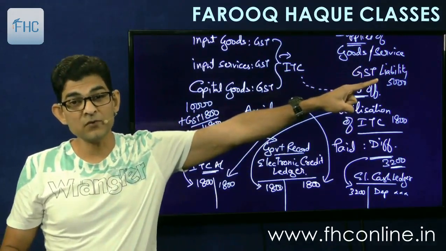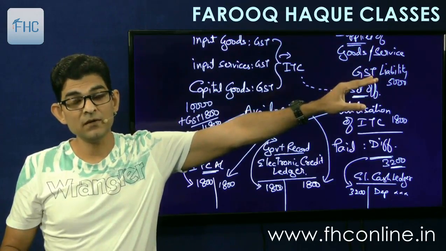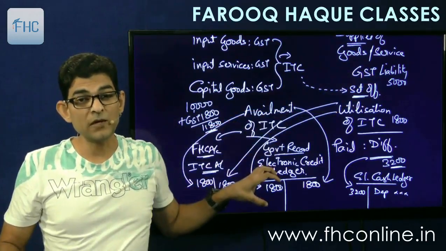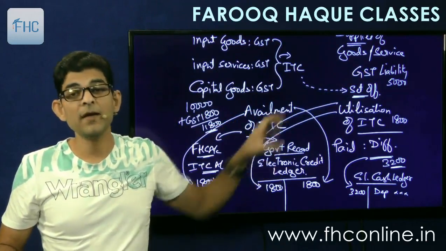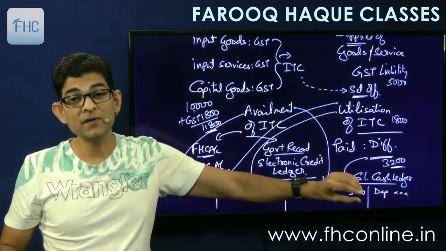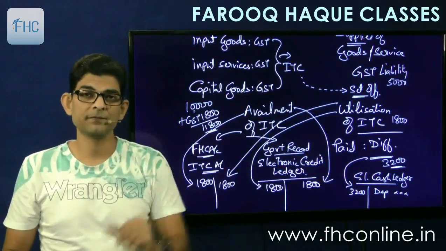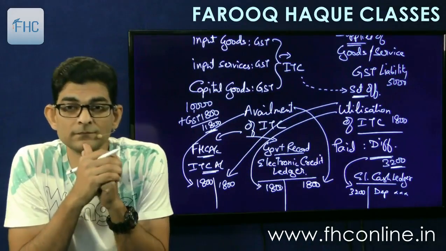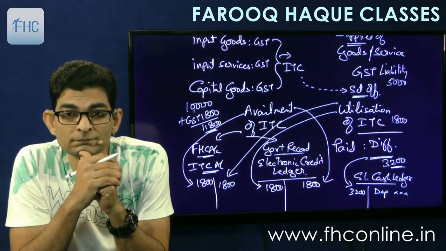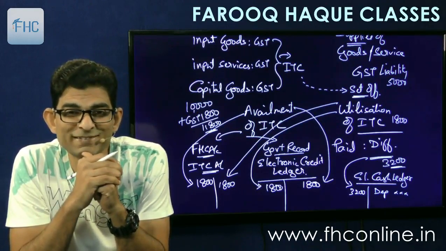So my total payment will go like this. I have to pay 5,000. So 5,000, how will I pay? 1,800 will be debited to the electronic credit ledger, and the balance 3,200 will be debited to the electronic cash ledger. This is the payment entry. Understood? Simple.